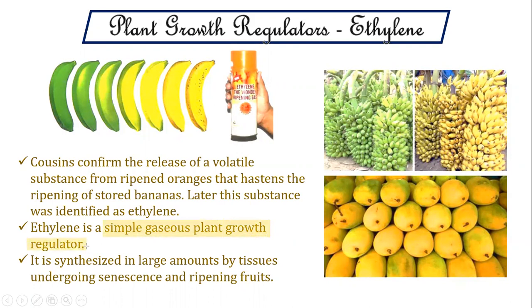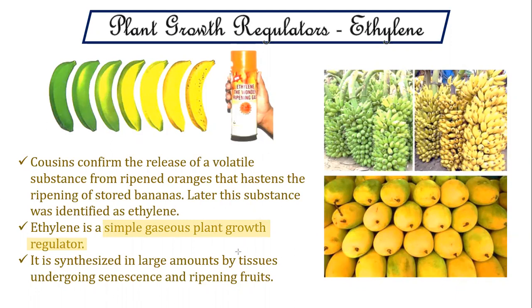Cousins confirmed that the release of a volatile substance from ripened oranges hastened the ripening of stored bananas. When raw bananas, that is bananas which were not ripened, were placed along with ripened oranges, they observed that the bananas also started to ripen. Later they identified that this ripening was caused by a volatile substance released from the ripened oranges. Ethylene is a gas, and such a gas from the ripened oranges causes the ripening of the banana. So ethylene is a simple gaseous plant growth regulator.